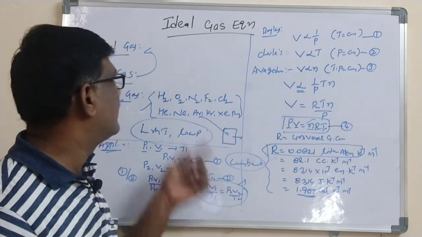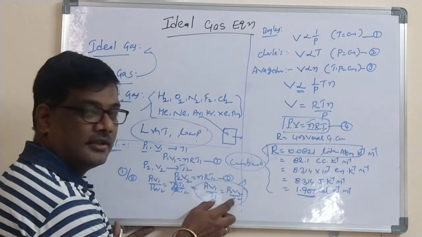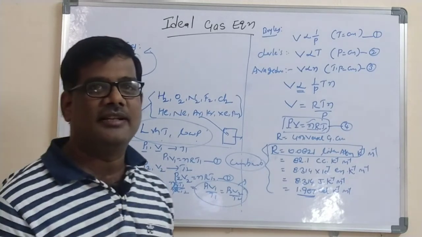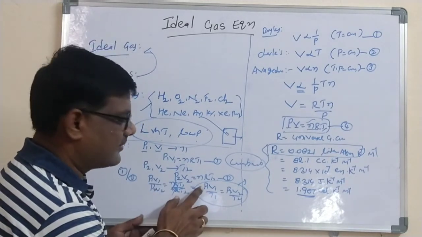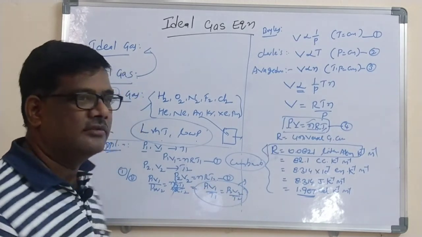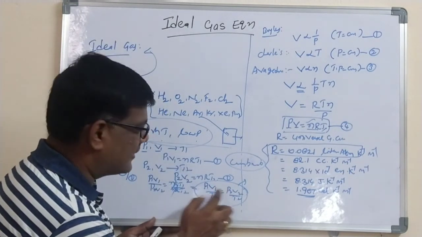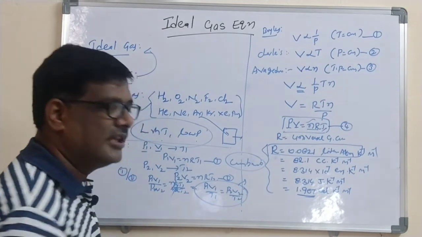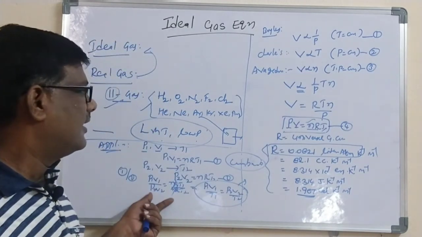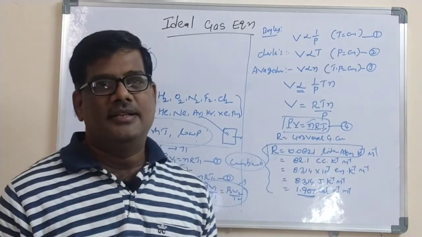By taking this equation, we can derive all the gas laws. For example, let us take temperature as constant. Ultimately, what happens? P1 V1 equal to P2 V2, which is called Boyle's law. If the pressure is constant, immediately V1 by T1 is equal to V2 by T2, which is called Charles law. If the volume is constant, P1 by T1 is equal to P2 by T2, which is called the Gay-Lussac law. So all the laws can be derived from the combined law, which is taken from PV is equal to nRT. This is called the application of the ideal gas equation.